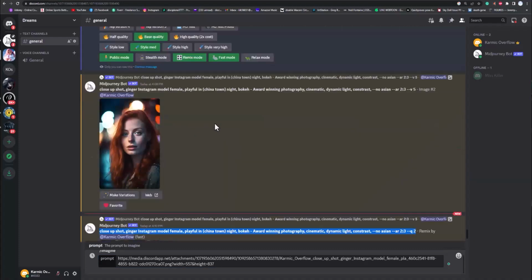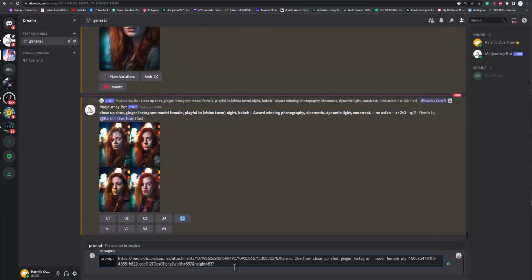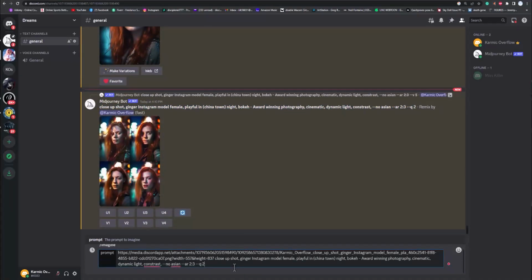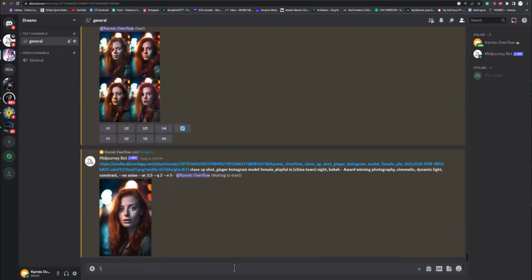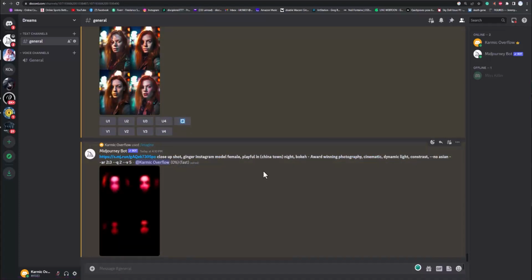If not, you can just grab the original one and add the Q2 to it. So we're going to make a whole new one from scratch. It's going to take our prompt, but Q2 means that we're going to get a higher resolution version out of it. I think that means when you upscale it, it'll upscale to a higher resolution. We'll see what that looks like, just to see if I can get something very similar to this, but a higher resolution.